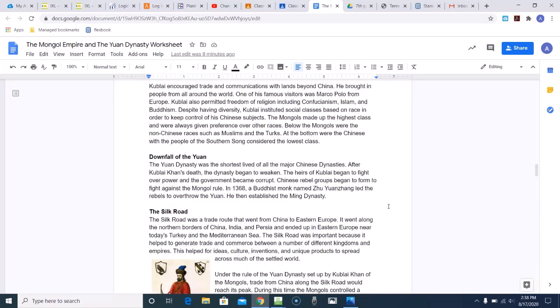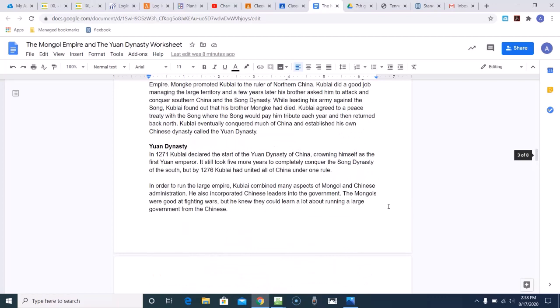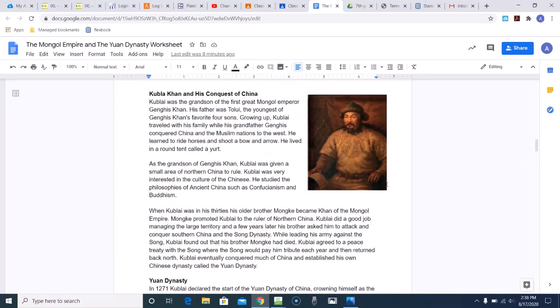Right, Kublai Khan and his conquest of China. Kublai Khan was a grandson of the first great Mongol emperor Genghis Khan. His father was Tulia, the youngest of Genghis Khan's favorite 4 sons. Growing up, Kublai traveled with his family while his grandfather Genghis conquered China and the Muslim nations to the west. He learned to ride horses and shoot a bow and arrow. He lived in a round tent called a yurt.